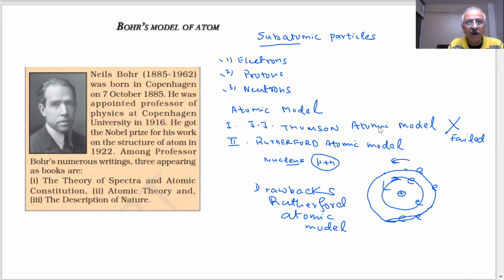And an important point is Niels Bohr; we are now talking about Bohr's model of the atom. What was the purpose of Niels Bohr? Actually, he was also performing a number of experiments on atomic spectra.